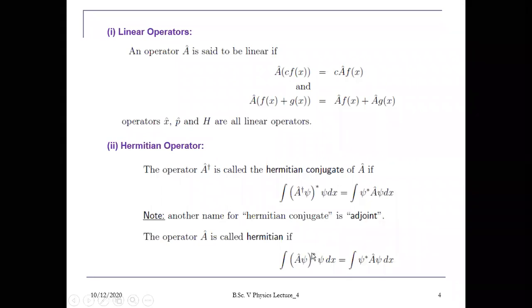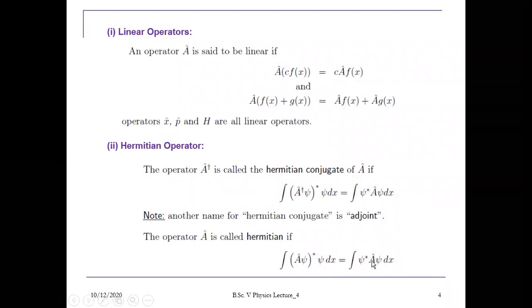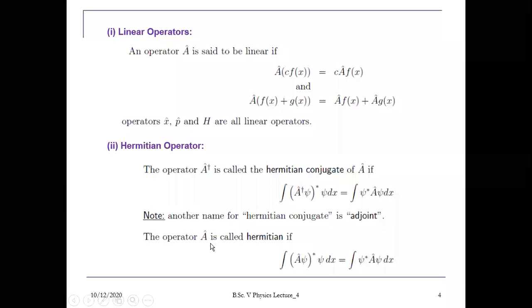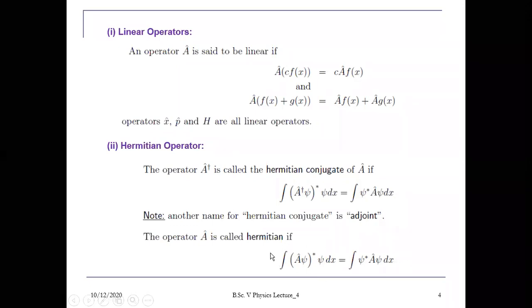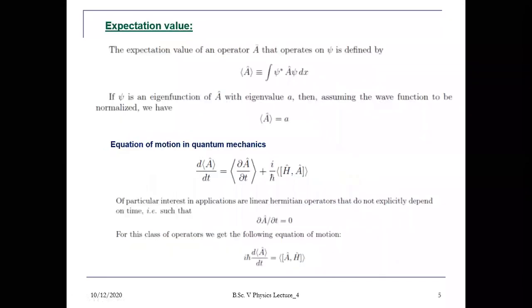So if a cap asterisk equals a cap, this operator will be called Hermitian. This is the mathematical condition for an operator to be called a Hermitian operator, and we have seen this before as well. So these are the two types of operators.